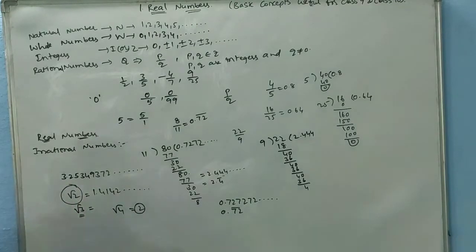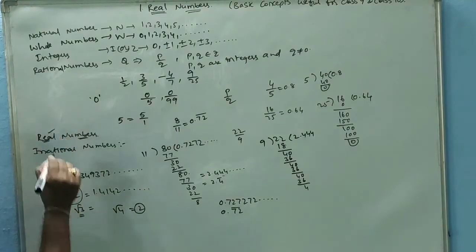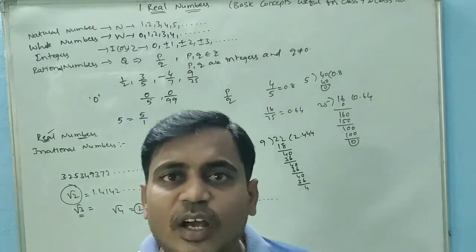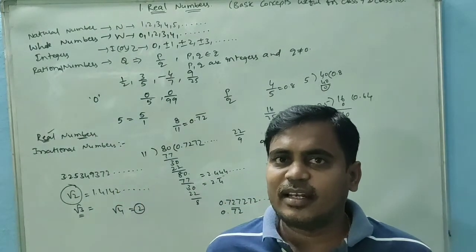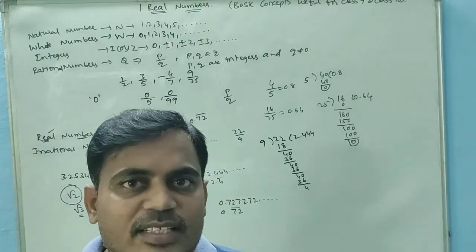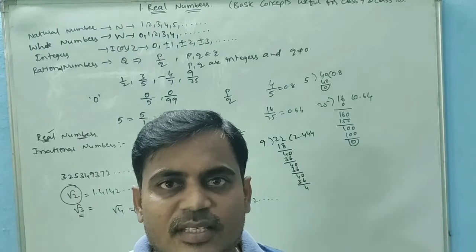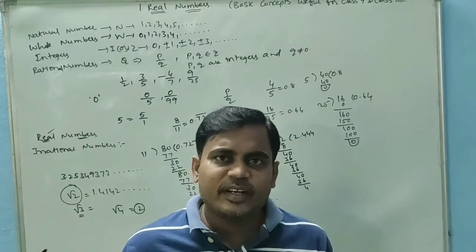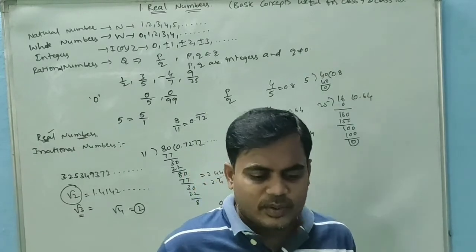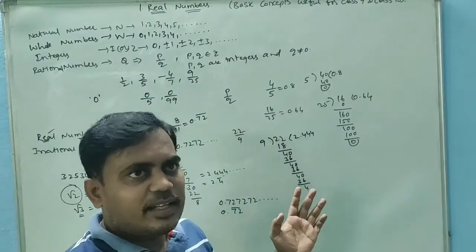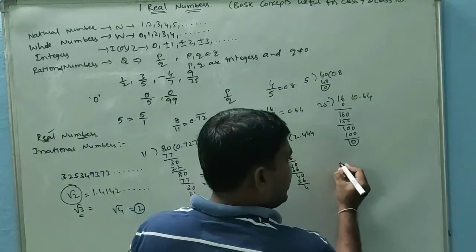The collection of rational and irrational numbers is called the set of real numbers. The union of rational and irrational numbers together is called the real numbers set. Next, between any two real numbers there exist infinitely many real numbers. Between any two rational numbers there exist infinitely many rational numbers. Next, if we take the sum of any two rational numbers, we get a rational number.